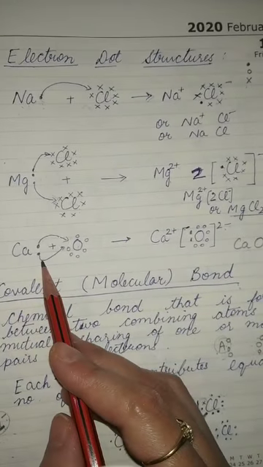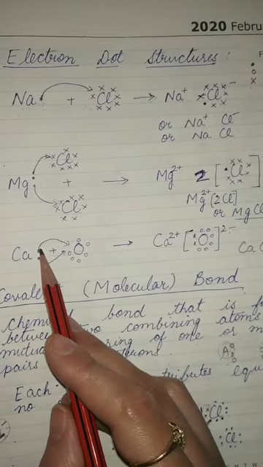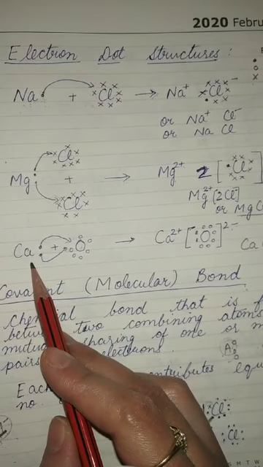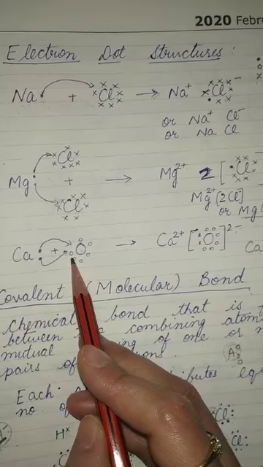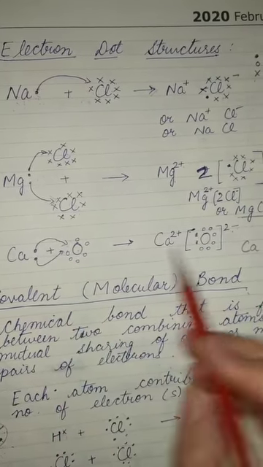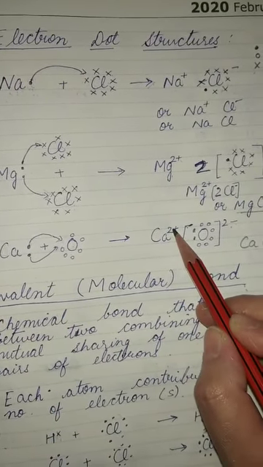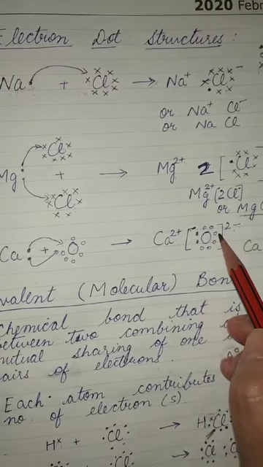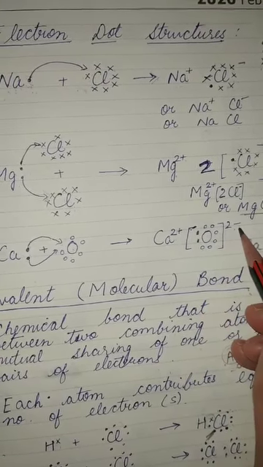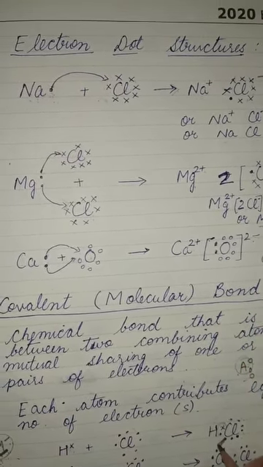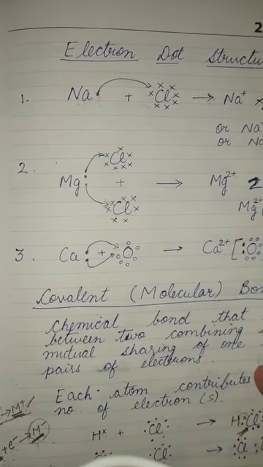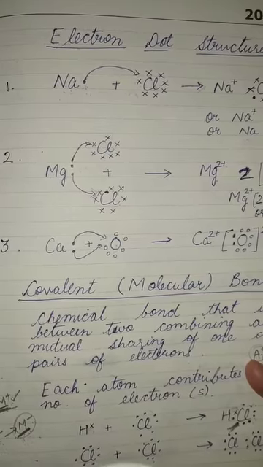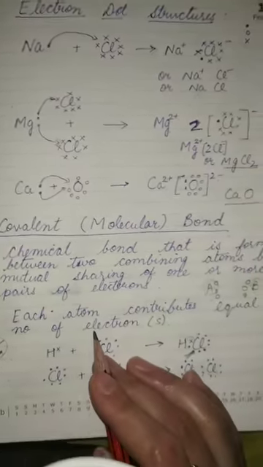The third example is calcium oxide. Calcium has 2 electrons in the outermost shell that will be transferred to the oxygen atom, and Ca will have 2 plus and oxygen will have 2 minus, right? So it will form the compound CaO. Then coming to